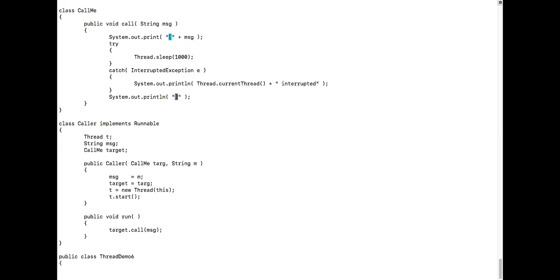Did you understand so much? The job of this call method within this CallMe class is that it will take a parameter message, open the brace, print that message, and then sleep for 1000 milliseconds. After waking up, it will close the brace and then go back. That is the job of this CallMe. Okay, done. So you understood that.